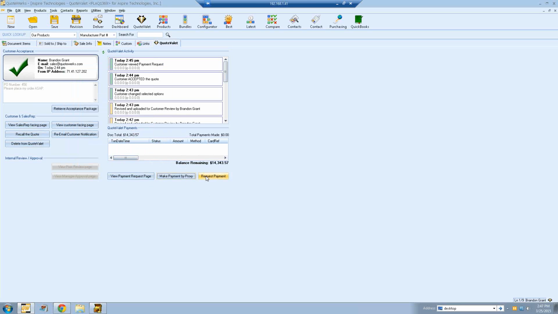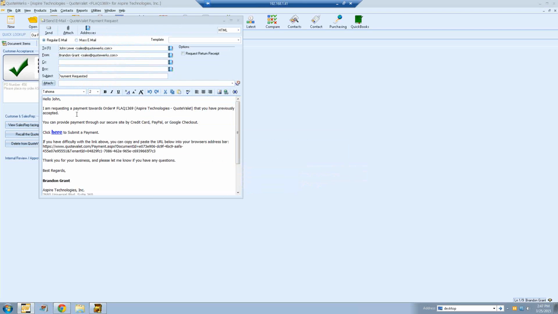If you want the customer to make a payment electronically, you can do request payment, and this will actually open up an email window. And this is the default email that comes with it. Again, you can change this setting if you like, and it'll have the payment link in here so the customer is brought right to the payment screen. So if you've been waiting on payment and the customer has accepted it but they haven't made payment yet, and you can't start until they make payment, you can easily request payment through here as well.